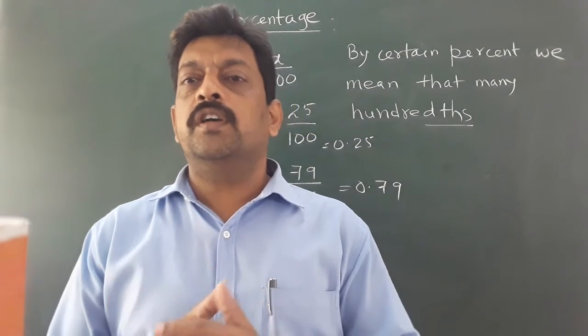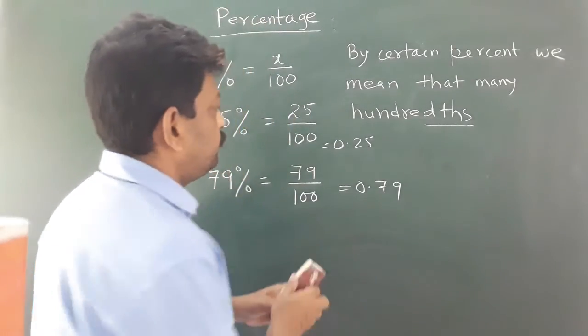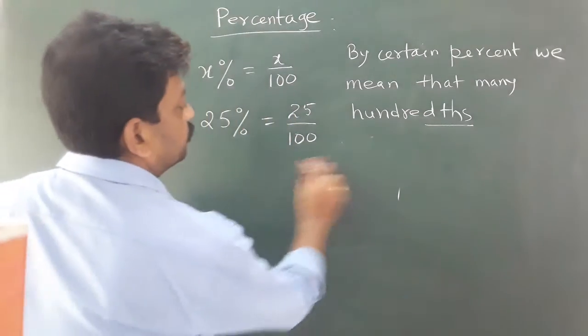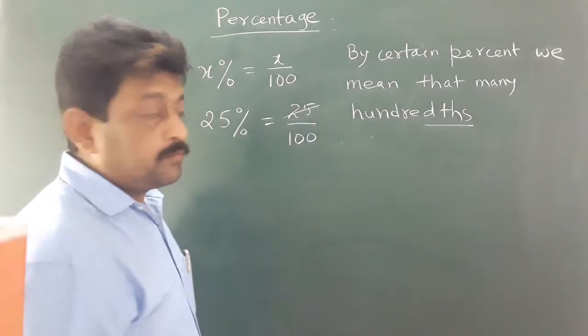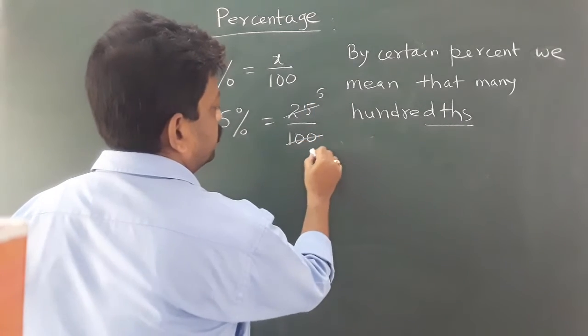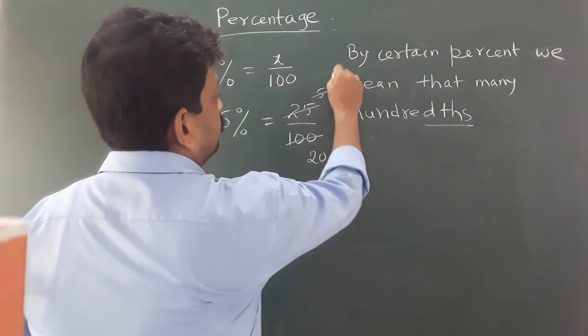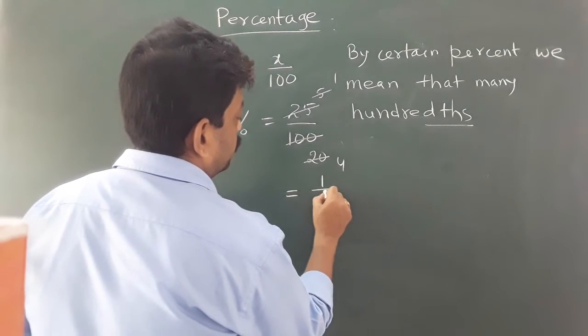We can also convert the percentage into a ratio, like this one. We have to go for writing in the simplest form. So 5 times 25 is 125... 5 fives are 25, 5 twenties are 100, so we are getting 1 upon 4.